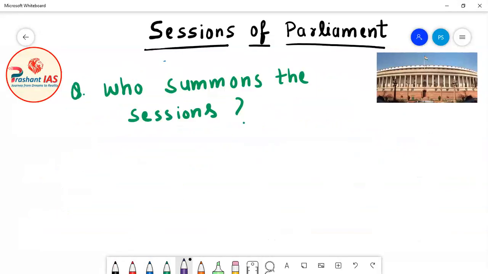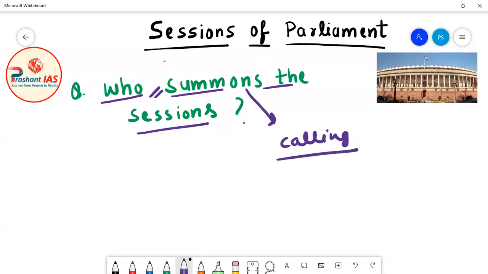Now friends, after this we have one more very important question. The next question is: who summons the sessions of parliament? First of all, we have to know the meaning of summon. What is the meaning of summoning the session of parliament? Summoning the session of parliament means calling all the members of parliament. Here I am writing MPs. MP means member of parliament. So summon means calling all the members of parliament to meet.